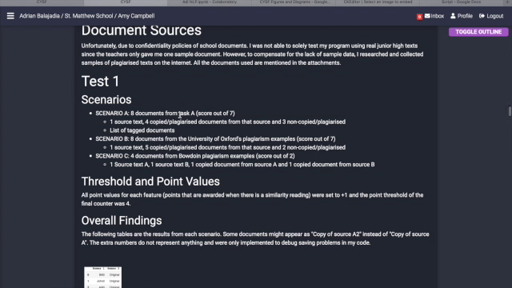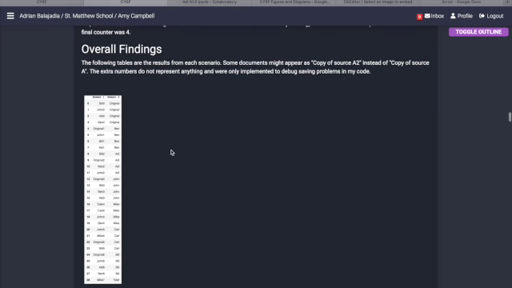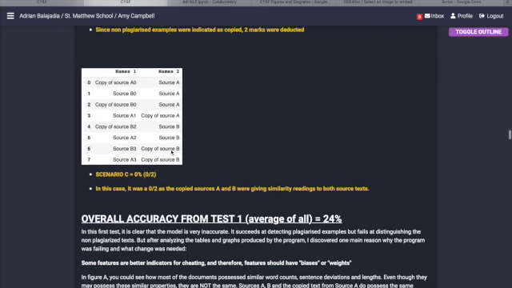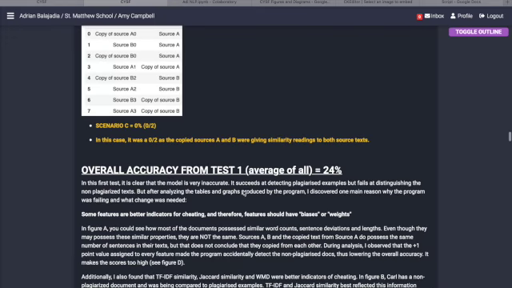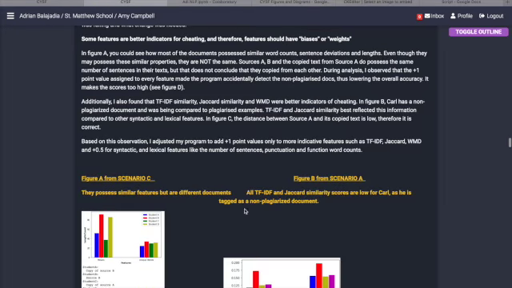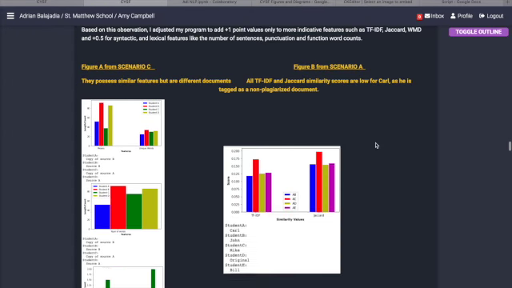So looking at the first test case scenario, I set all the point values for each feature, and by point values I mean points that are awarded when there is a similarity reading, to +1, and the point threshold of the final counter to 4. And what I found was that some features were better cheating indicators than others, such as the TF-IDF shown in figure B here.